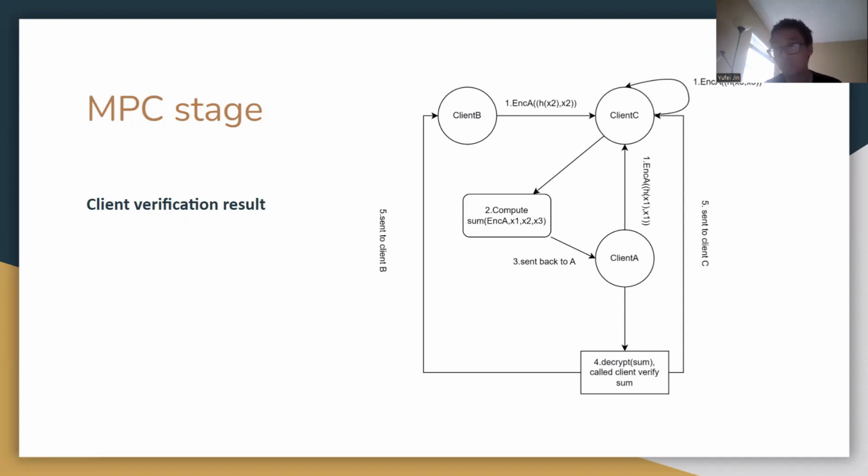Only after the aggregation result, which is the submission result, is computed will it be sent back to client A. And then when client A decrypts that submission result, it will only see the final aggregation result, but not the individual message of each other client. So in that case, the privacy is basically ensured.